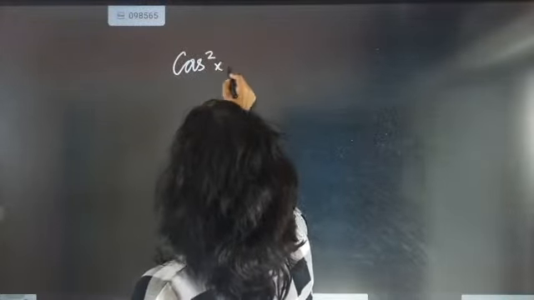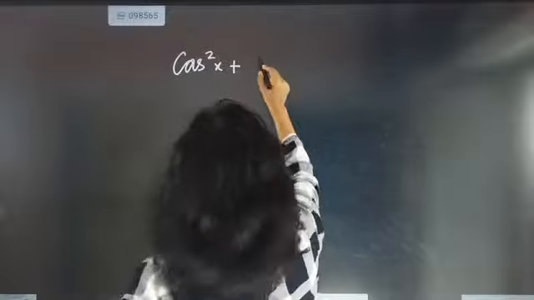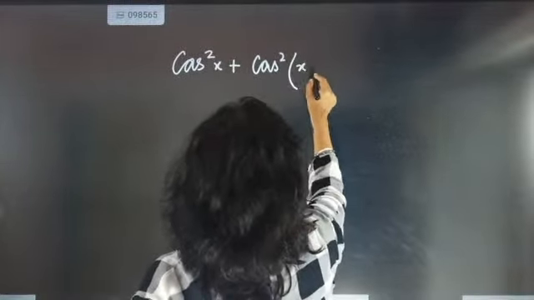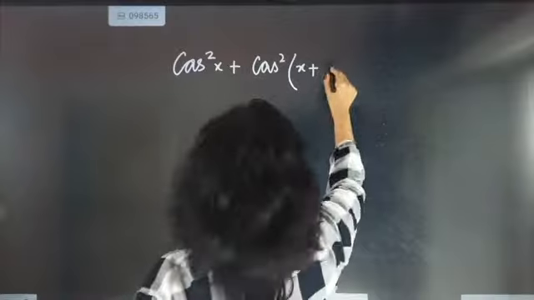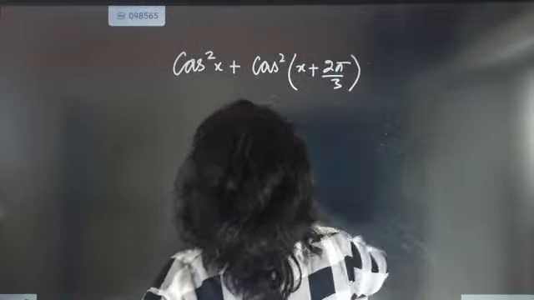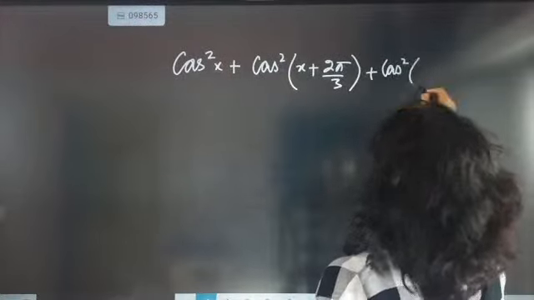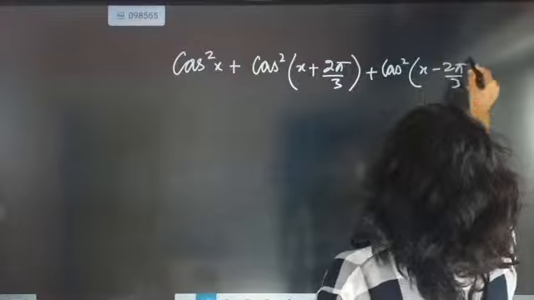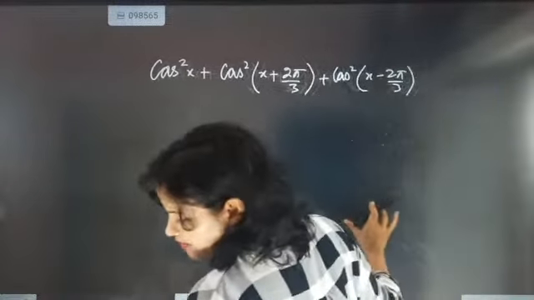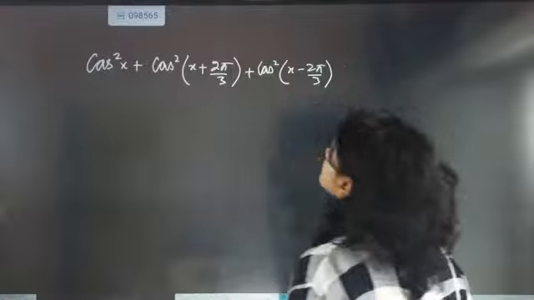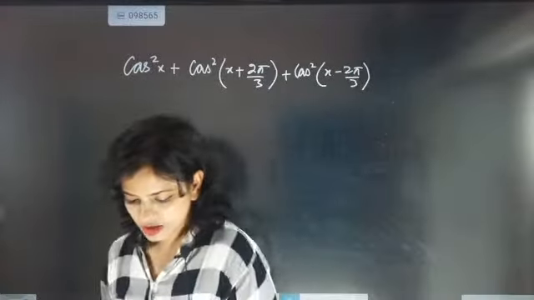Now look here, next question. Let's see how you are going to solve it. Ready everyone? The question is cos square x plus cos square of x plus 2 pi by 3 plus cos square of x minus 2 pi by 3. Solve it. Your question, not mine. Come on, go for it.